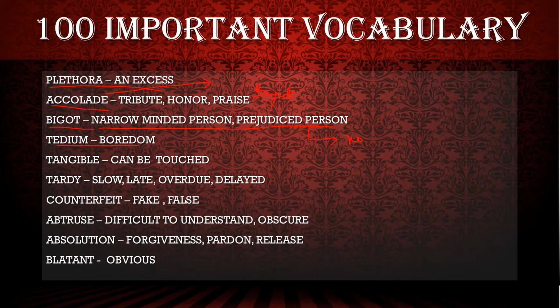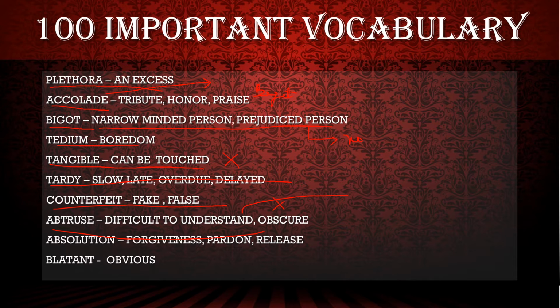Tangible and intangible. Tangible means can be touched, physically present, and opposite to that is intangible, which is physically not present, can't be touched. Tardy, if I say you are very tardy, that means you are very slow. Counterfeit means opposite, that means fake, false. Abstruse means confusing, which is very difficult to understand. That is the meaning of abstruse.